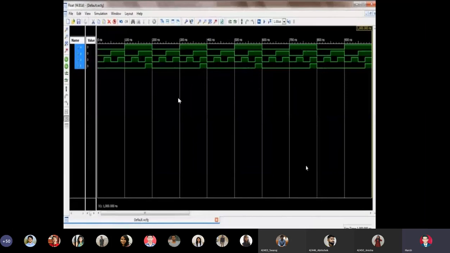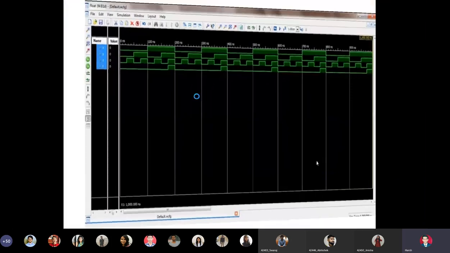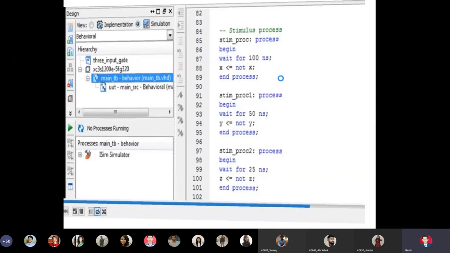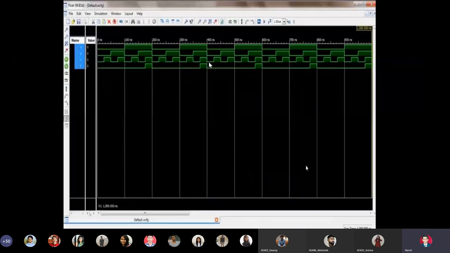And then this is how the waveforms look. So basically this program here is a test bench program for a 3 input AND gate. Naturally, if it is a 3 input AND gate, the output of the gate will not be 1 till all 3 inputs are 1. So we can see here that only here, after about 380 nanoseconds, when A, B and C or X, Y and Z are 1, only then we are getting an output equal to 1.